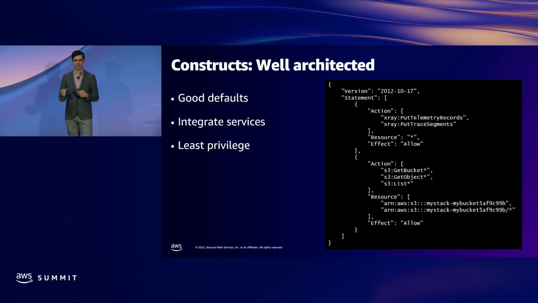The CDK has those nice convenience methods that let you express your intent, and it'll generate least privilege policies from there. So you can look and see this policy on the screen. It's specifying exactly the methods that need to be granted, and it's also including the specific resources, so the S3 bucket that I want my Lambda function to be able to read from.